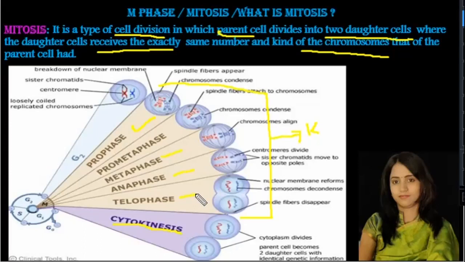So you need to remember these stages of karyokinesis of mitosis, that is prophase, metaphase, anaphase and telophase. Here the question may come into your mind that you have mentioned prometaphase. Pro means prior to the metaphase stage, certain changes have been observed which are intermediate between prophase stage and metaphase stage, hence it is considered as prometaphase. But the major phases that you need to remember here are prophase, metaphase, anaphase and telophase.